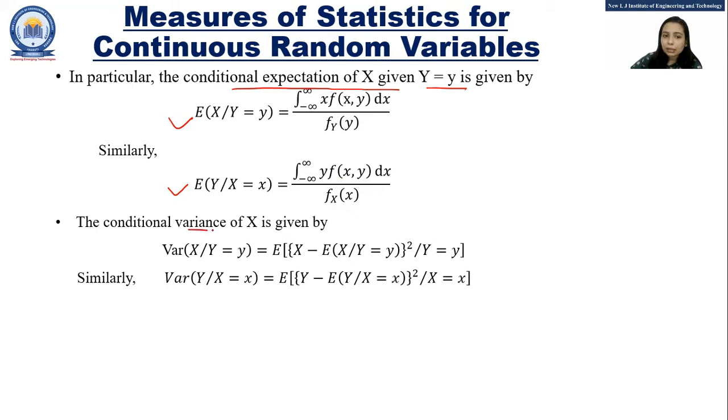Now the conditional variance of variable x is given by variance of x given y equals y, which equals the expectation of (x minus expectation of x given y equals y) whole square given y equals y. Similarly, the variance of y given that x equals x is given by E of (y minus E of y given x equals x) whole square given that x equals x. So that is about the conditional expectation and the conditional variance.